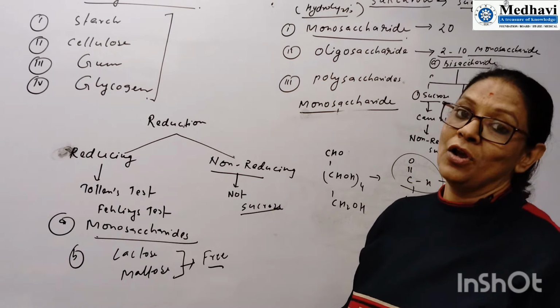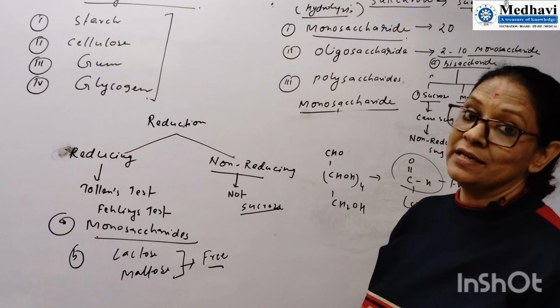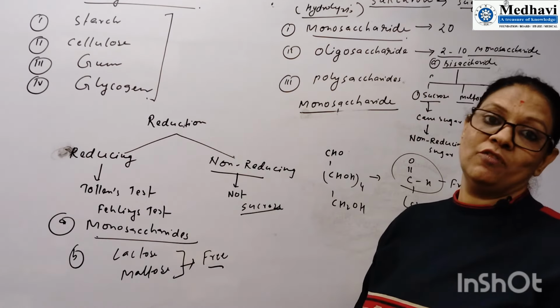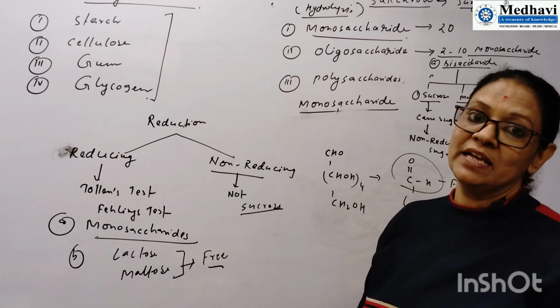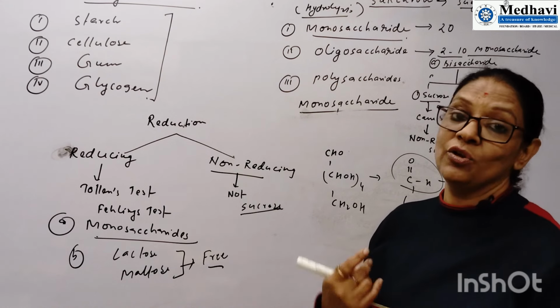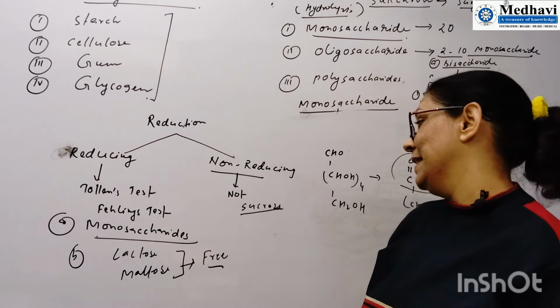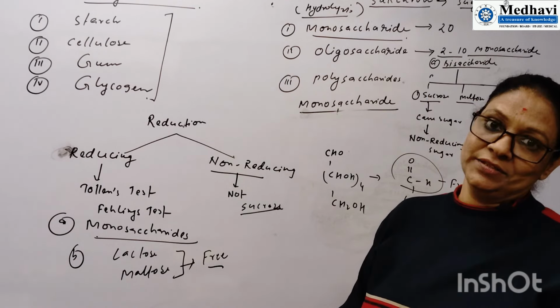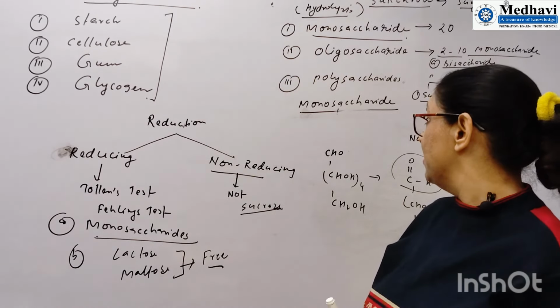is a non-reducing sugar because here aldehyde groups are not free. Sucrose is a combination of glucose and fructose. So over there bond formation takes place. There is no free aldehyde or ketonic group. That's why it does not show the properties of reducing sugar. So this is the second information.